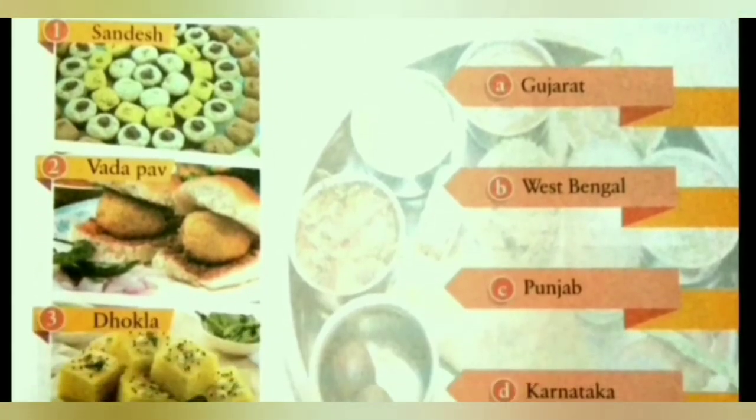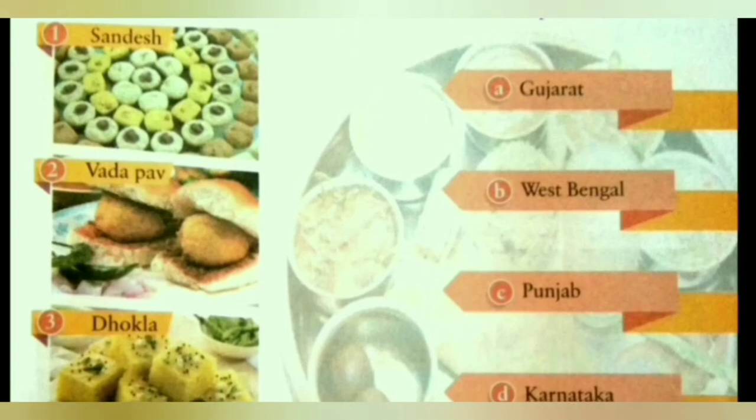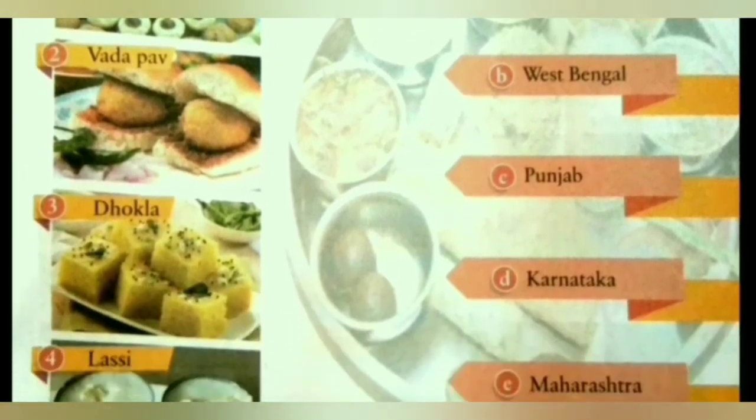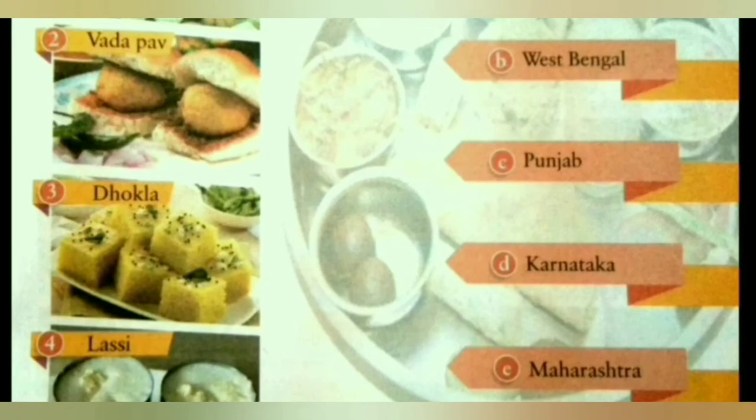In the first picture we can see sandesh, a sweet dish, and this sandesh is famous in West Bengal. So we will match 1 sandesh with B, West Bengal. The second food item here is vada pav. Vada pav is a famous food item of Maharashtra. We will match 2 vada pav with E, Maharashtra.